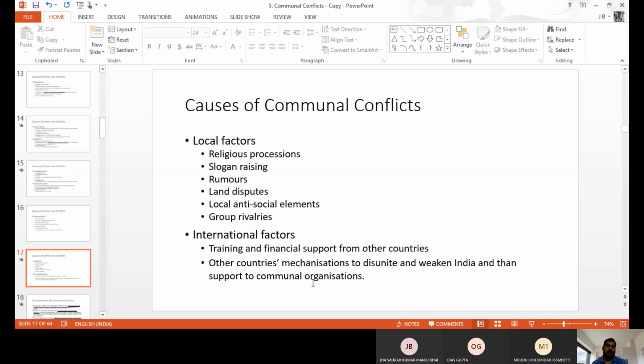And the other reason, international factors. So internationally, people are planning to create violence.